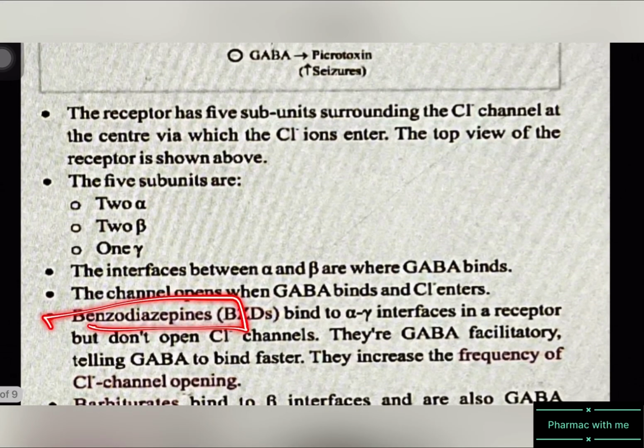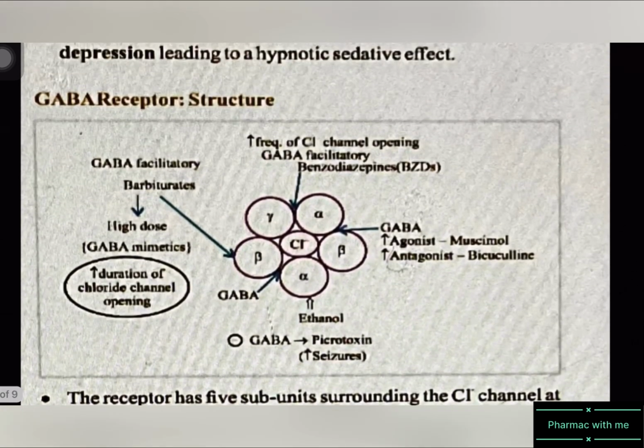Next, benzodiazepines bind to the alpha gamma interface in the receptor, but they don't open chloride channels. They are GABA facilitatory, telling GABA to bind faster. They increase the frequency of chloride channel opening. So look at this figure. Will the benzodiazepines themselves go and open the chloride channels? Absolutely not. They will tell GABA to come and bind to this site so that the channel is opened. Since they don't open the channels themselves, they are known as GABA facilitatory.